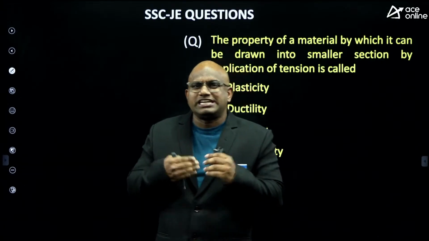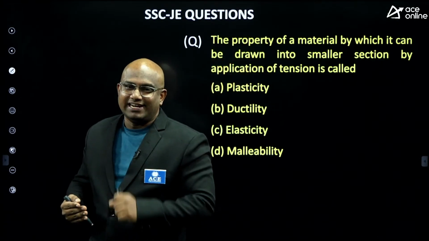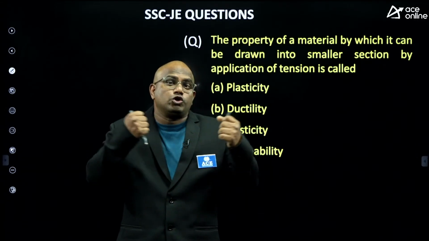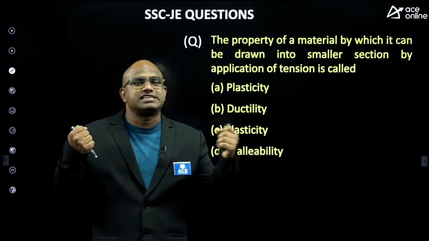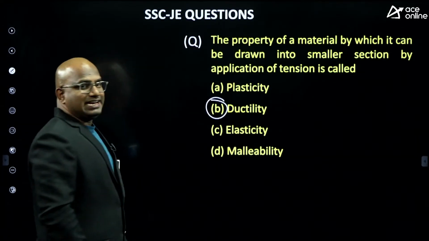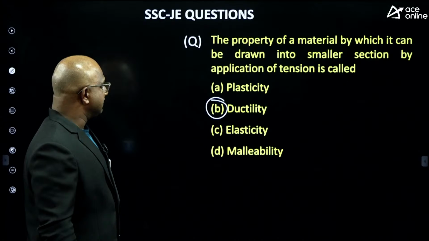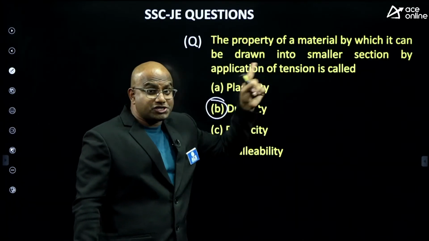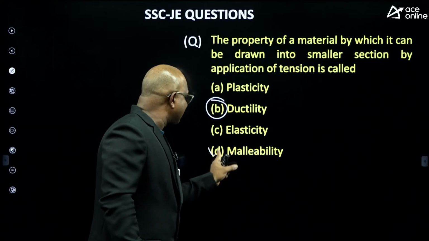The property which signifies this is ductility, the ability to be drawn into wires. It is a typical tensile property. The answer is ductility.